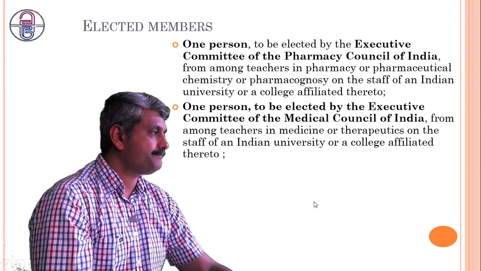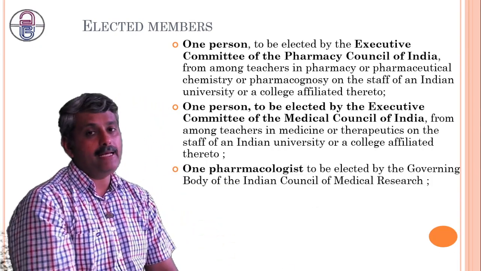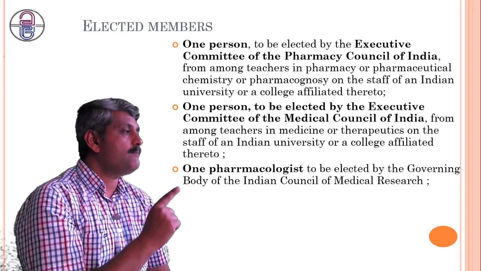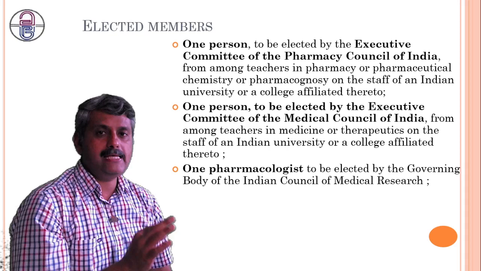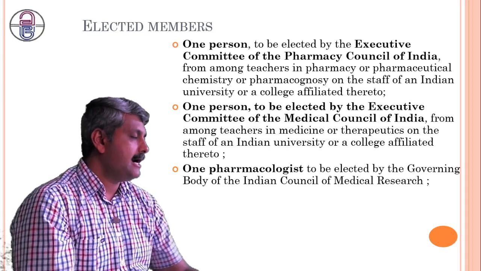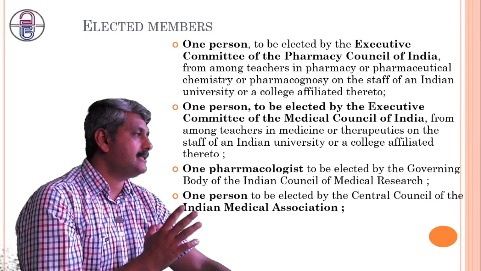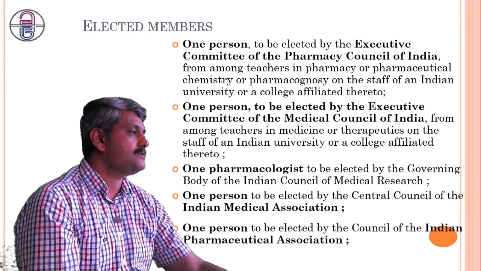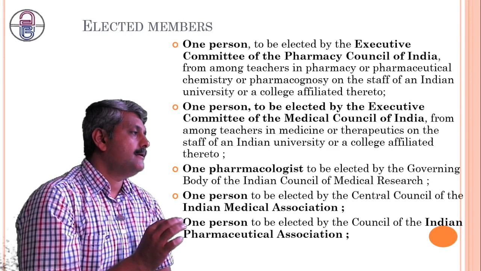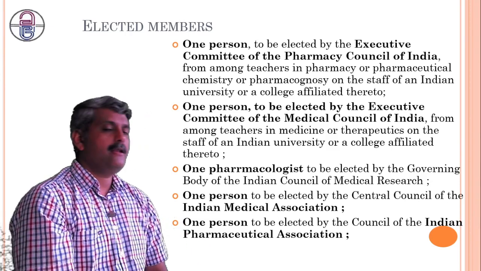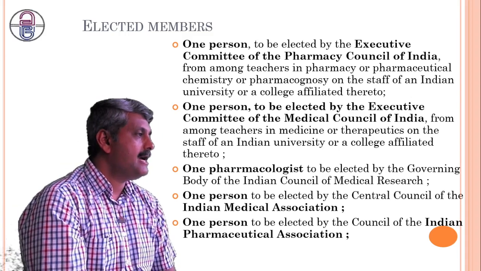Next one is one pharmacologist to be elected by the governing body of the Indian Council of Medical Research, that we call ICMR. Next, one person elected by the Central Council of Indian Medical Association, and one person elected by the Council of Indian Pharmaceutical Association. One is from IMA and one is from IPA.